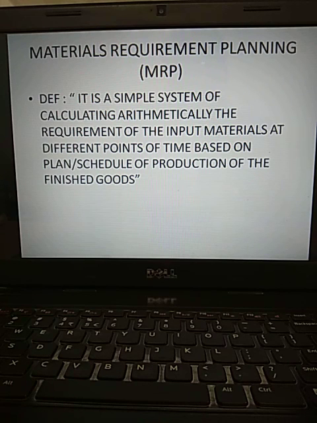If you want to manufacture sugar candies, you require flavor, sugar, and dough, isn't it? As well as the methodology to mix them up, which will be converted into a candy. That is nothing but material requirement planning.